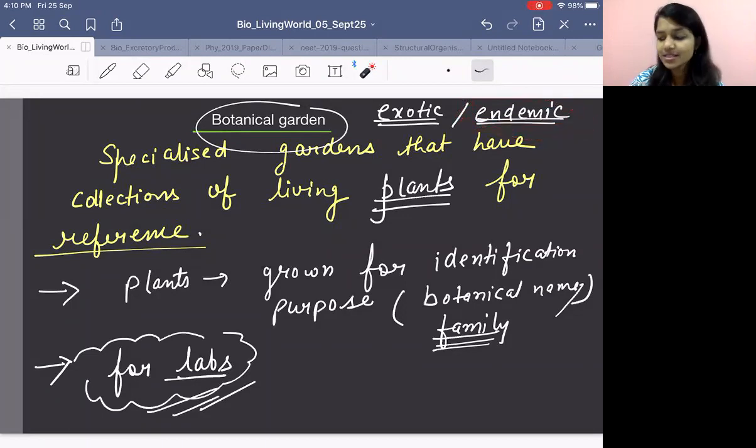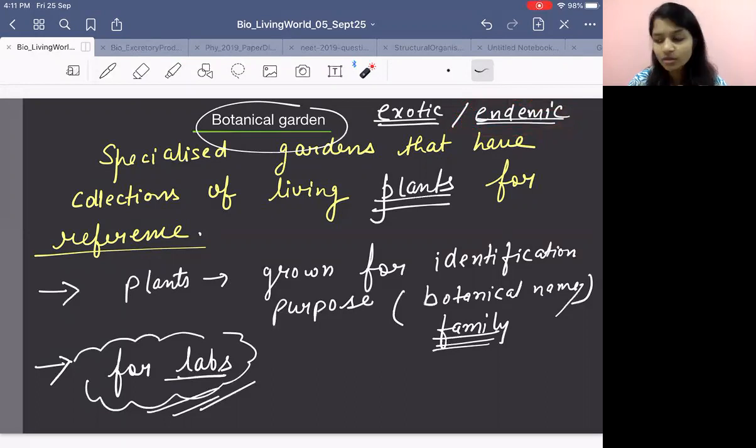Okay, endemic means any species which is growing in a particular area in so much amount. एक particular area में grow कर रहा है और बहुत ज़्यादा grow करता है. That is endemic. मतलब कुछ दिल्ली में ग्रो हुआ, some plants are growing in Delhi, मतलब सिर्फ दिल्ली में ग्रो हो रहा है वो अगर आप चाहोगे you want it in Bangalore, you will not get it. So these kind of species are called as endemic species, present in a particular area.